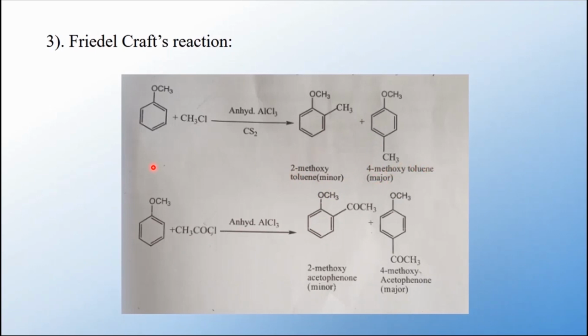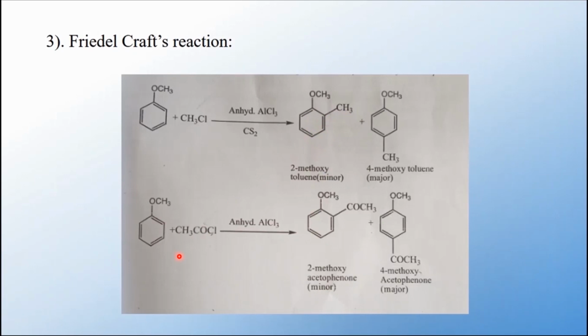When anisole is treated with acetyl chloride in the presence of anhydrous aluminium chloride, we are getting two products, one ortho, another para. That is 2-methoxyacetophenone, the minor product, and 4-methoxyacetophenone, the major product. This reaction is called alkylation. That means an alkyl group is attached to the aromatic ring. So this reaction is called Friedel-Crafts alkylation.